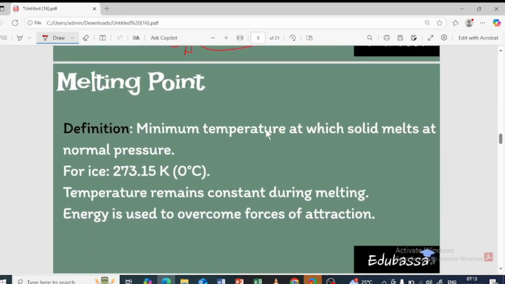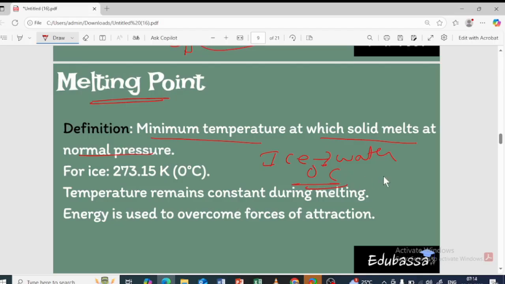So next, melting point. As I told you, melting point is nothing but the minimum temperature at which the solid is going to melt at the normal pressure. The ice is going to turn into water. The minimum temperature, the temperature will remain the same, isn't it? 0 degrees Celsius. It is not going to change. It is going to remain constant.